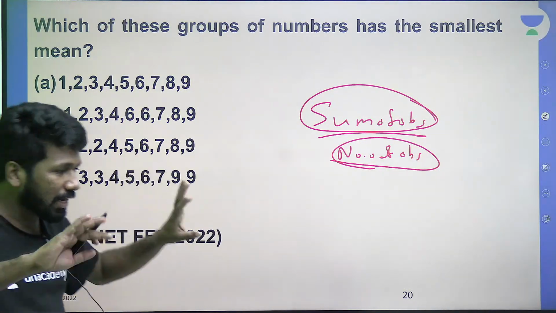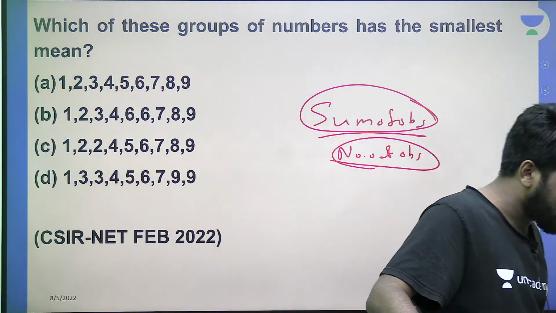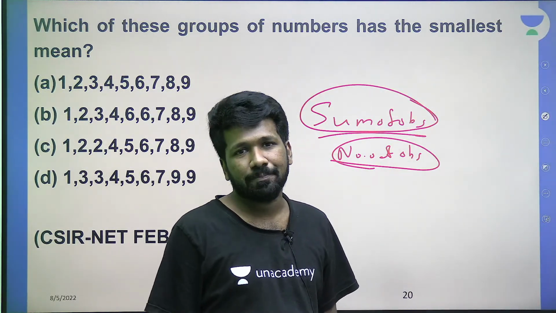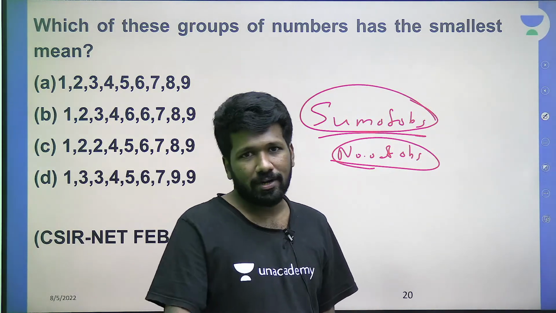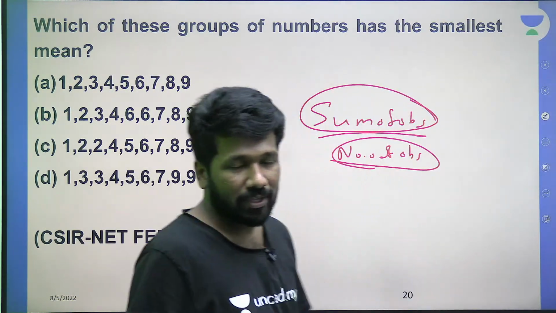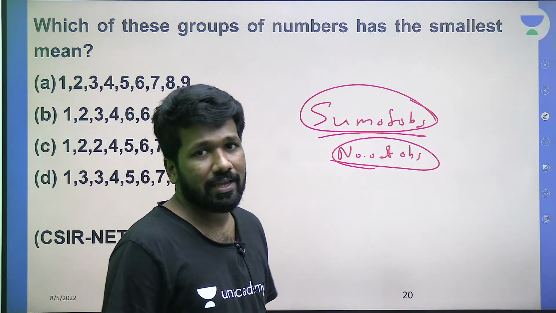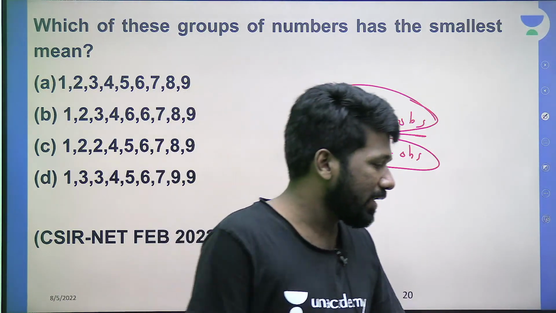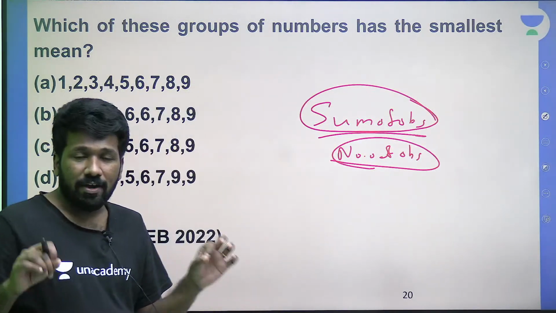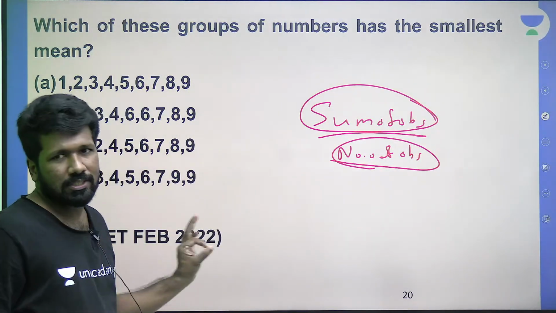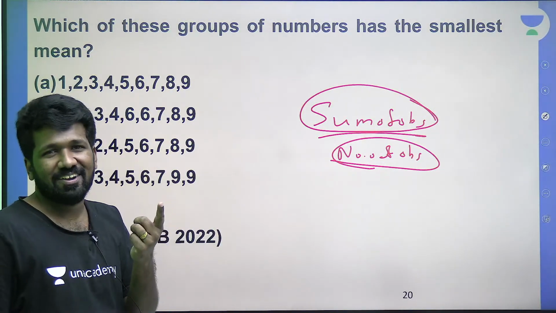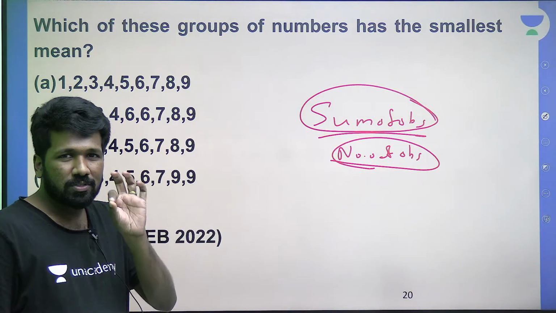Once again, whether a calculator will be given in the upcoming exam or not, there is no clear notification related to that. It may or may not be given, that is what I can say. Those who ask whether a calculator will be provided, we cannot say for sure. The GATE exam always provides a calculator or virtual calculator, but in the NET exam there is still no clarity on whether a calculator will be provided. Again, whether a calculator is there or not, this question is not supposed to be done with a calculator. That is my whole point. Your brain is much faster than the calculator, let me tell you frankly, if you use the brain properly.